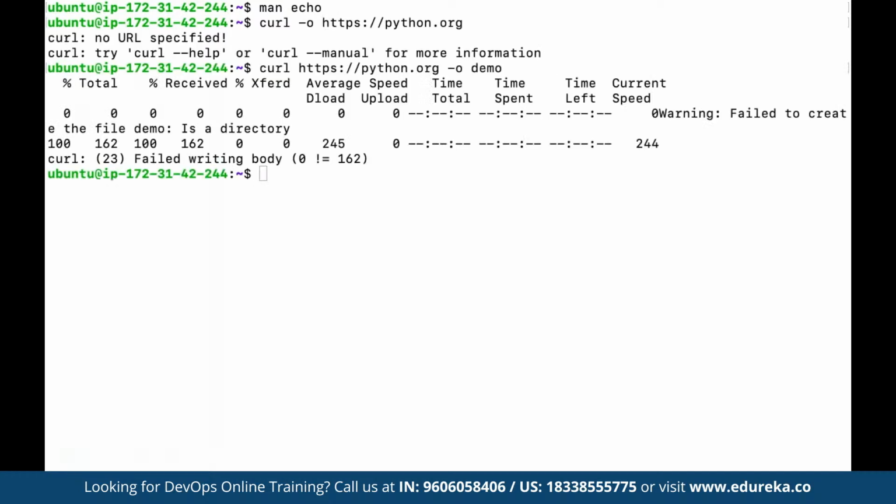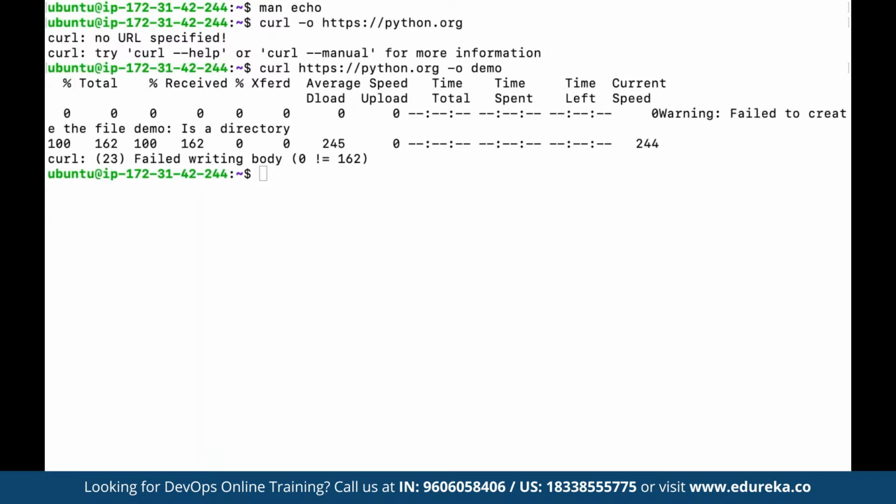As you can see here, the data is going to be fetched. Currently this was not a file, and demo is currently a directory, and that's why the data cannot be written directly to a directory. It can be a file or any specific file path that we may have defined. So this can be used for sending data in and out, or by using the curl package manager.